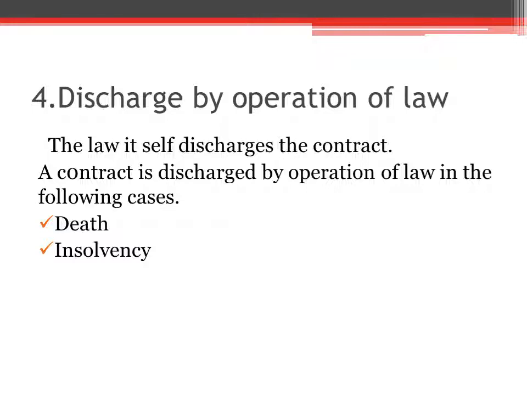If a person is adjudicated insolvent by a competent court, then all his rights as well as his liabilities are vested with the official receiver, and the insolvent is discharged from all his rights and liabilities arising from all his earlier contracts. If the court of law declares a person as insolvent, then all his rights and liabilities are transferred to another person. That's called the official assignee or official receiver. In such a situation also, the person is discharged from the contract.